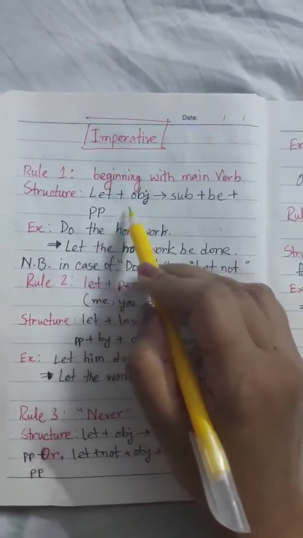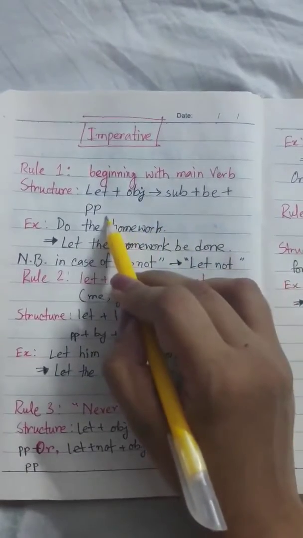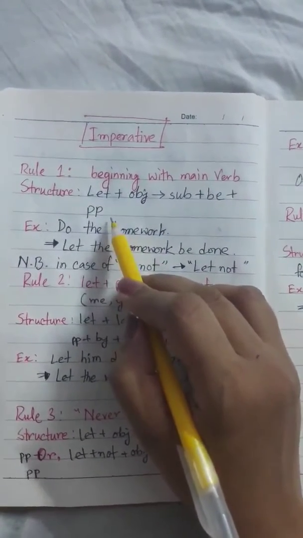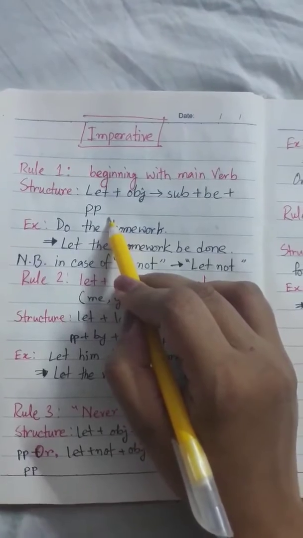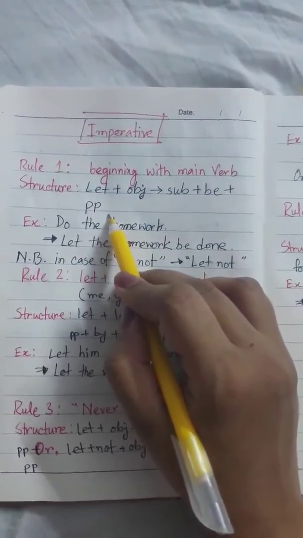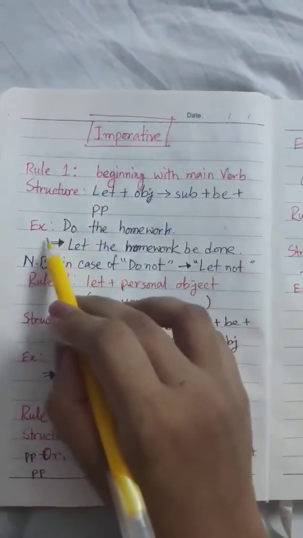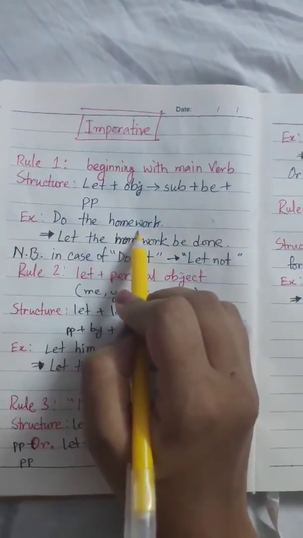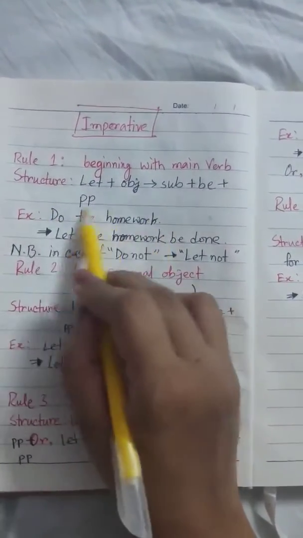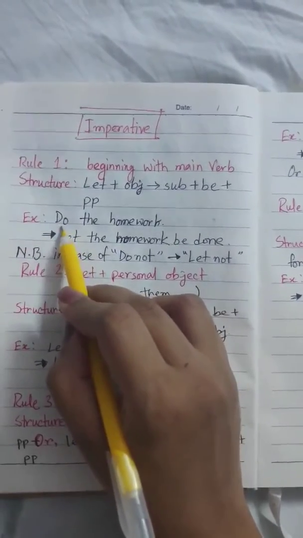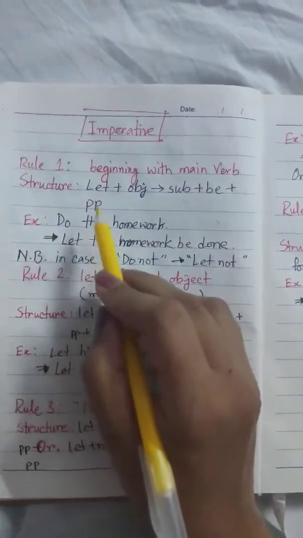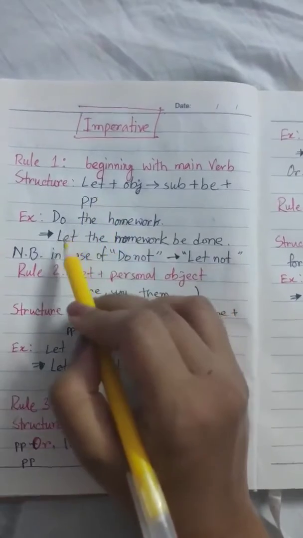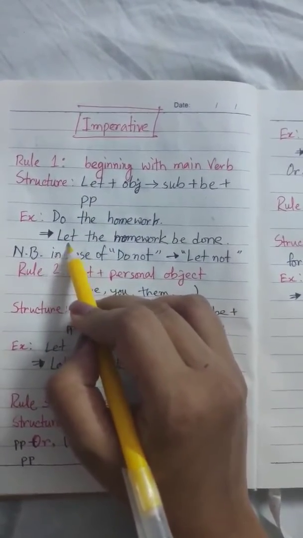As you can see, the structure is completely different from the basic structure we've already discussed in previous parts of this video. Example: do the homework. There is no subject in this sentence. The sentence begins with a main verb. So, according to the structure, we bring let at the beginning.